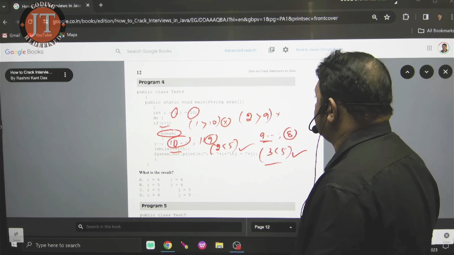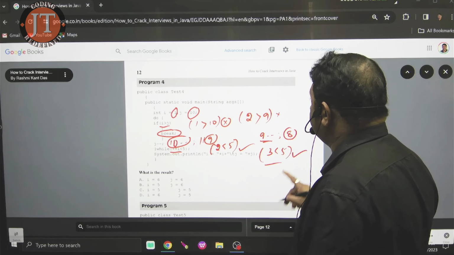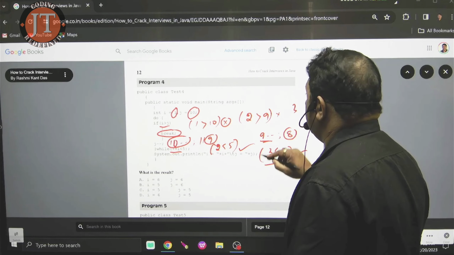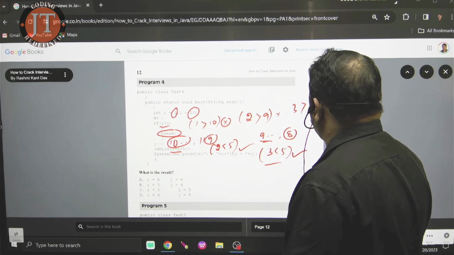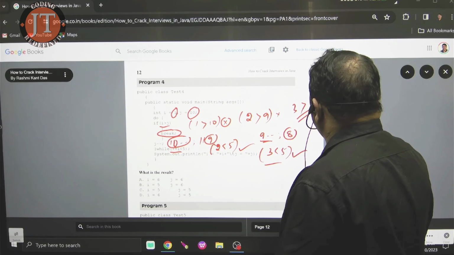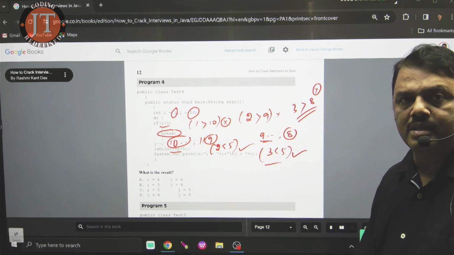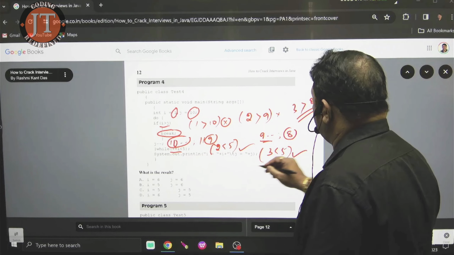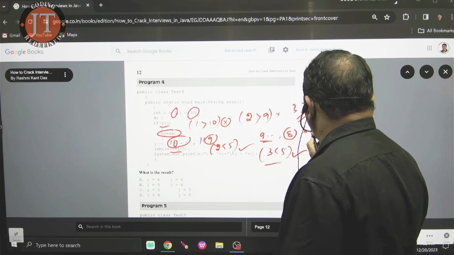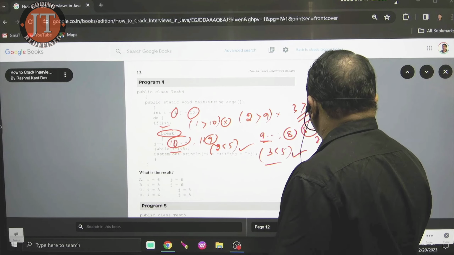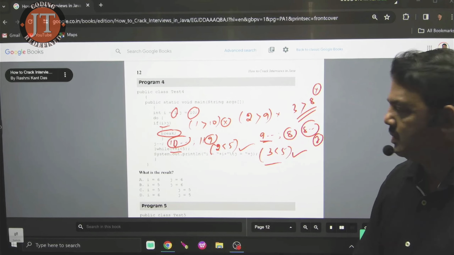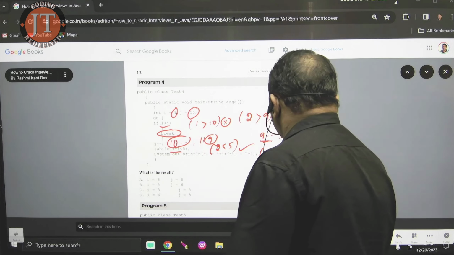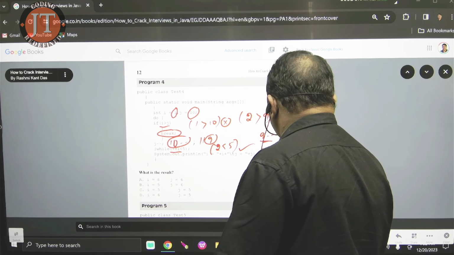I value is 3. 3 is greater than 8. Is your condition satisfied or not satisfied? It is not satisfied. Now it is 8 minus minus. Here you see, 8 minus minus is 7. Plus 3 is 4, less than 5.